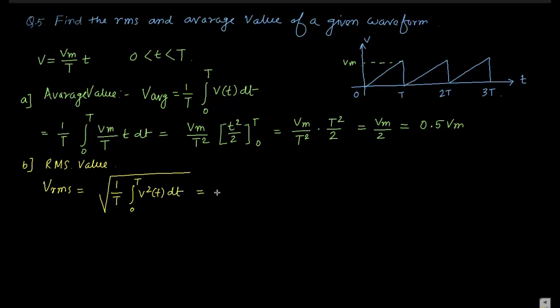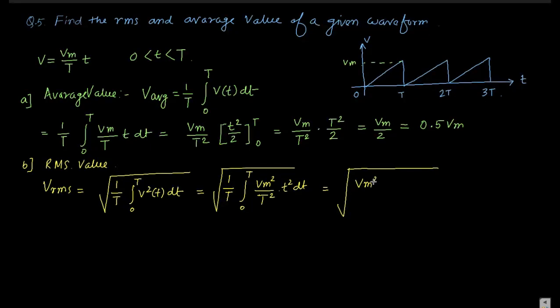It is nothing but 1 by t, integral from 0 to t of Vm square by t square into t square dt. So we can integrate it, a simple integration.